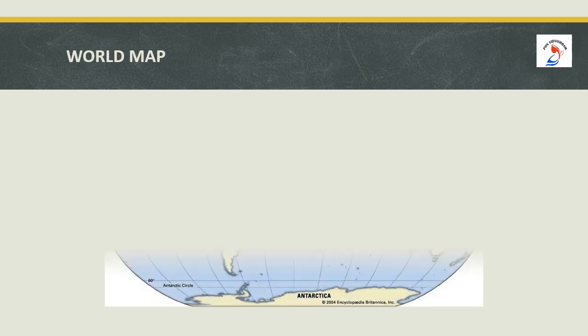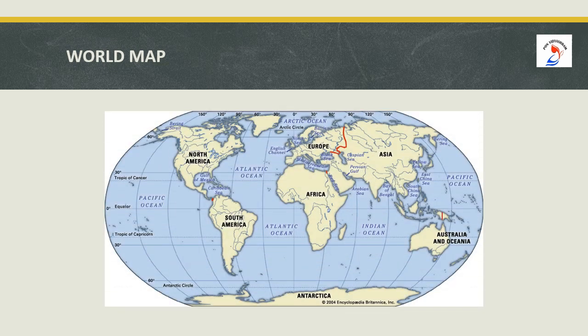World map. What do you see in the slide, children? It is a world map. We can observe all the 7 continents and the oceans.